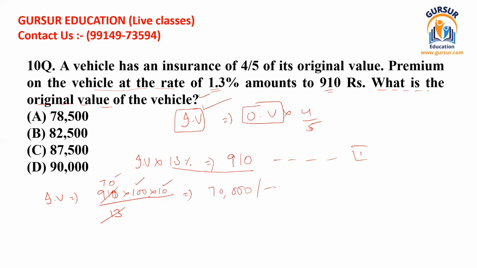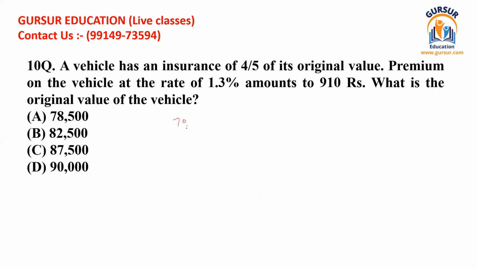So 70,000 is the insurance value, and we have already seen in the first equation that the insurance value is 4/5 of the original value. That means 70,000 should be 4/5 of the original value. If we take this 4/5 to the left hand side, we can easily get the original value. So the original value should be equal to 70,000 multiplied by 5 divided by 4.